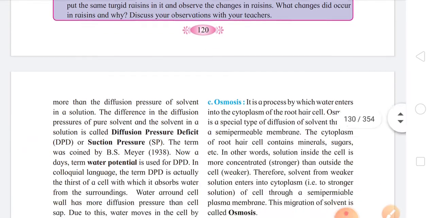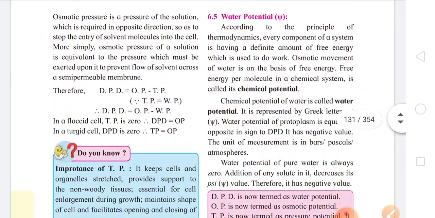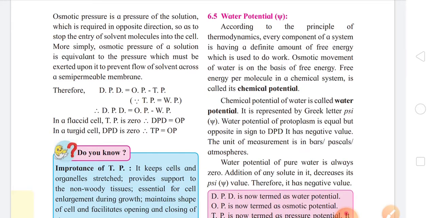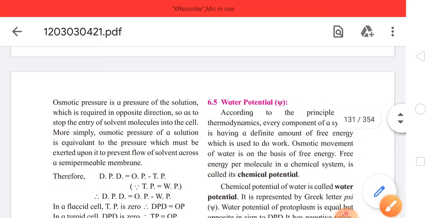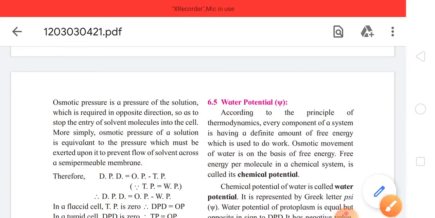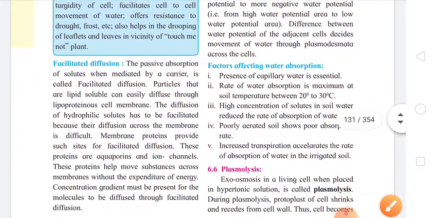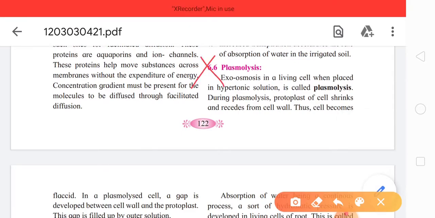Now come to page number 122. Page number 122, subtopic 6.5, that is water potential. So yeah, water potential, this complete part has been reduced and deleted, so it is again non-evaluative for the exam. And on the same page, that is page number 122, subtopic 6.6, that is plasmolysis, is again reduced and deleted, so it is non-evaluative for the exam.